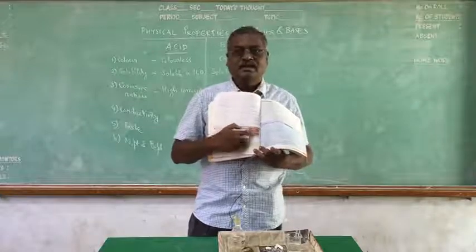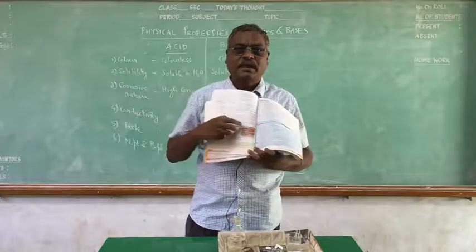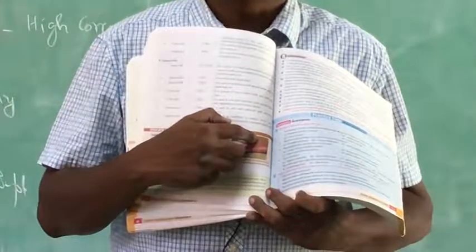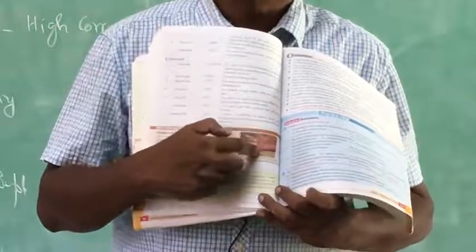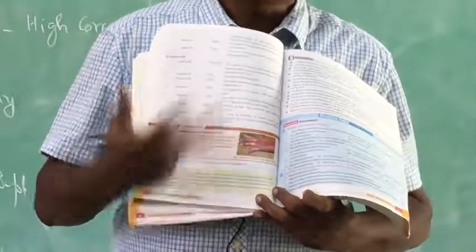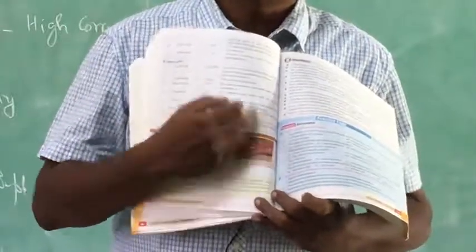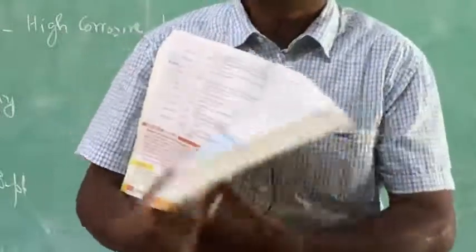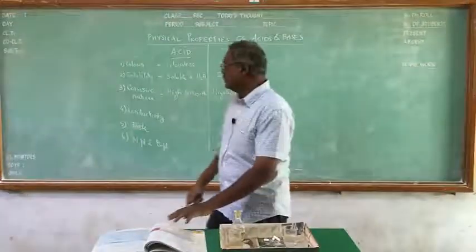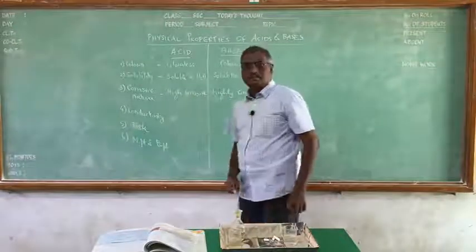Corrosivity means the outer layer of the skin will come out. So, with any acid or base, you should be very careful because they are highly corrosive in nature. Then, third, conductivity.